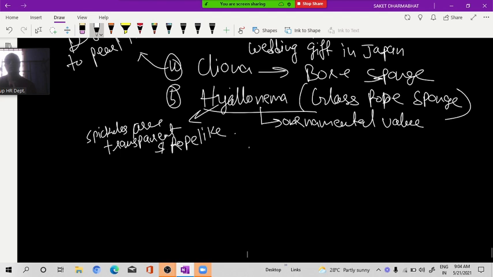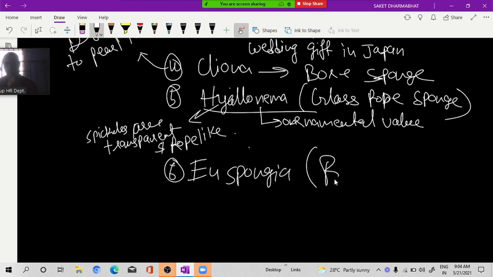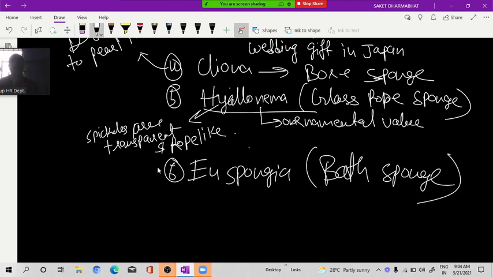Clear till here? Hyalonema. Now, Euspongia. This is what? Bath sponge. And it is used for bathing. Okay. And one more thing, it is used as a sound absorber. It is an animal, no, sir? How can it be used for bathing? After killing, we can use it. Means its outer spicules we can rub on the skin, so whatever dirt is there will come out.